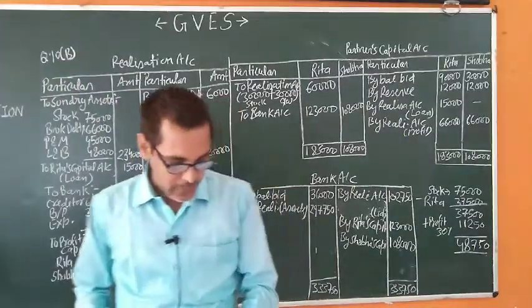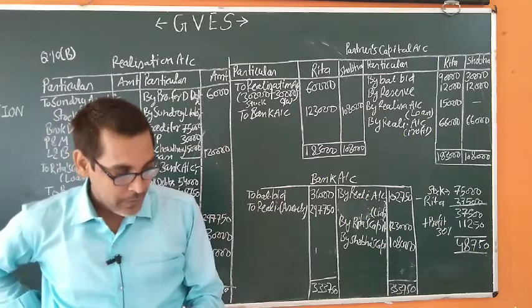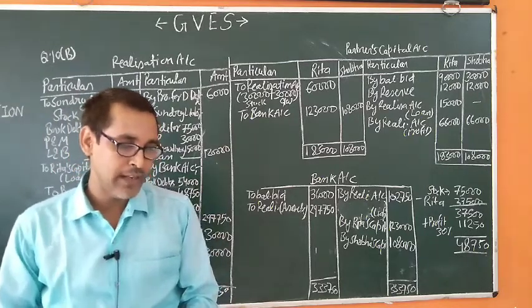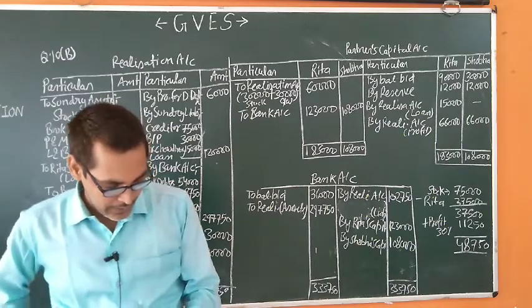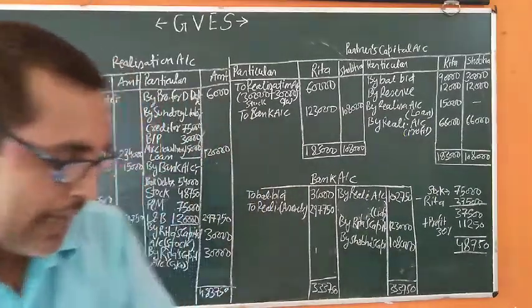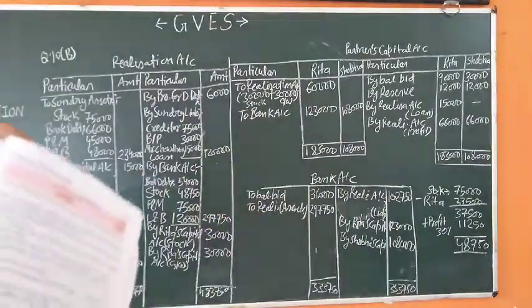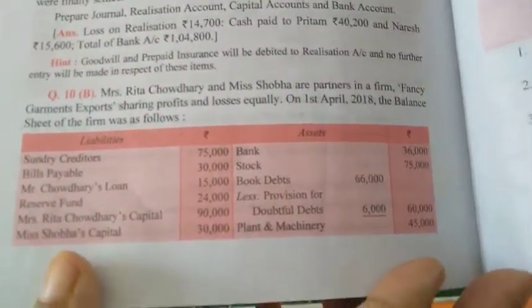In this question, Mrs. Rita Chaudhary and Miss Shobha are partners in a firm, Fancy Garment Export, sharing profit and loss equally. Page number, old book, 5.94. On 1st April 2018, the balance sheet of the firm was as follows. This is question 10th B, Mrs. Rita Chaudhary and Miss Shobha.